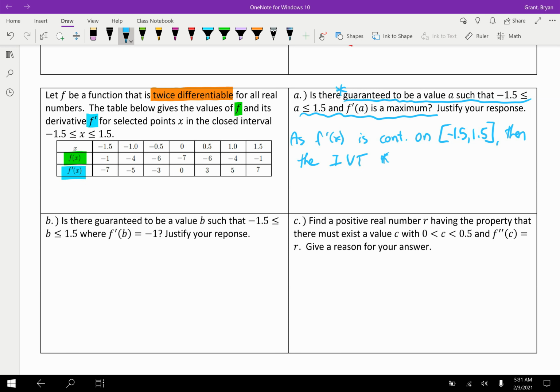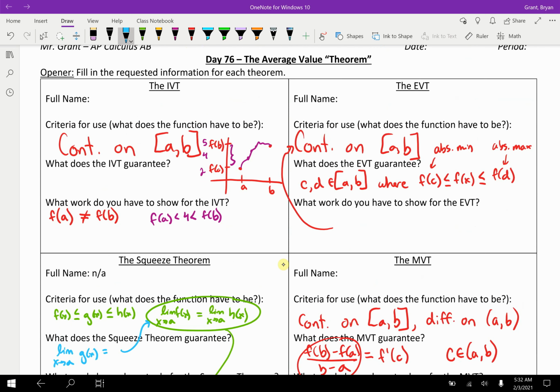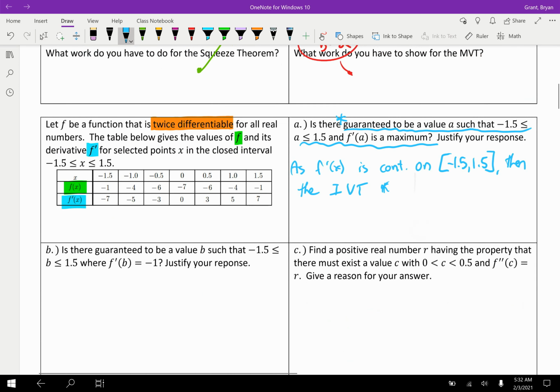First, what if they wanted you to actually find the maximum value here? Well, jumping back up to the EVT, if they actually wanted you to find the maximum value, which is not the point of theorems, theorems guarantee the existence, but if they wanted you to find it, you'd have to bring in the candidates test, right? You'd have to take the derivative of the function they're talking about, find your critical points, and then plug them all back into the original function. But that's not what they're asking for.